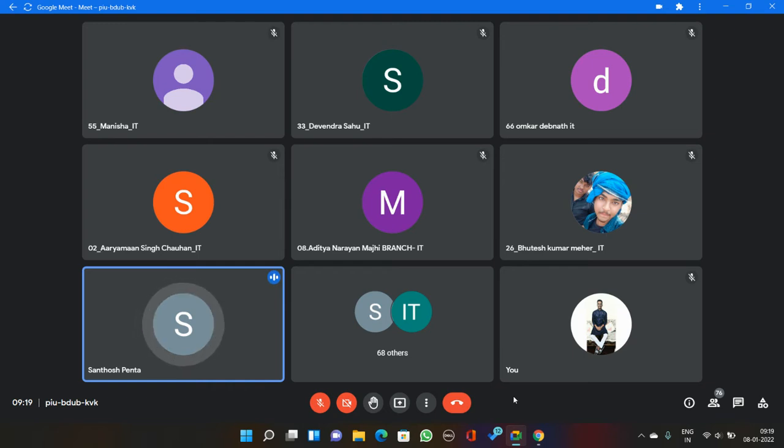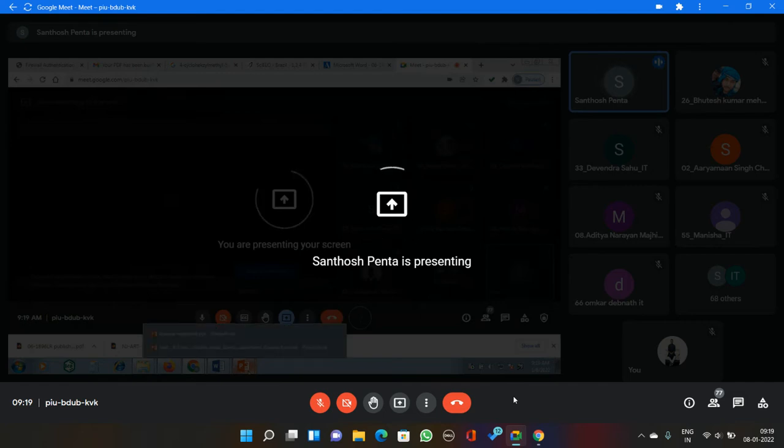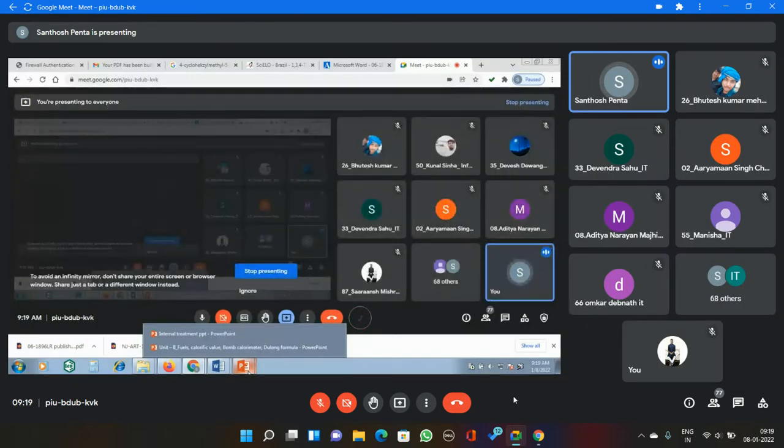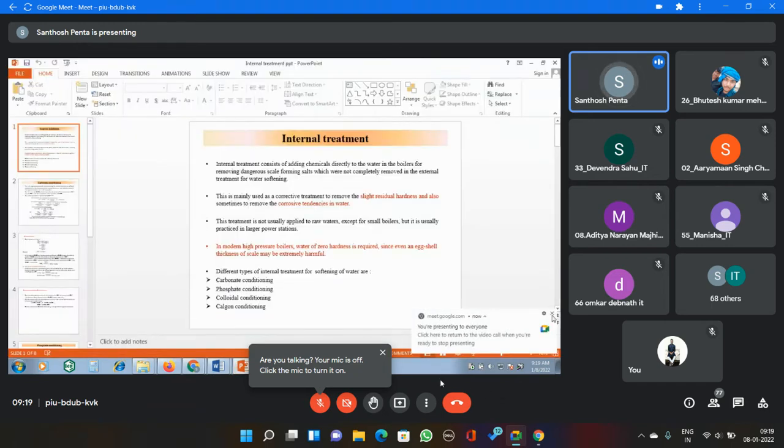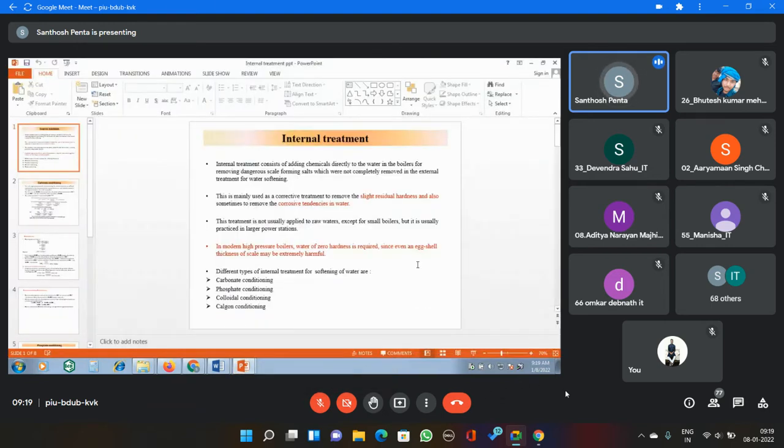Now our next topic: one small topic was left, that is the softening of water. What is the softening of water? Two types are there. First one is external methods, then second one is internal methods. The external methods were completed, three methods: lime soda process, ion exchange method, then zeolite process. These three are over. Now next one is internal treatment. What is internal treatment? Why is it required? Internal treatment means inside the boiler we are adding some chemicals.